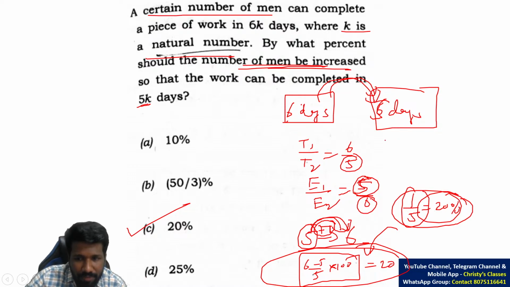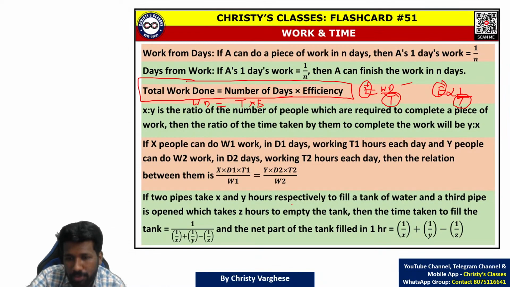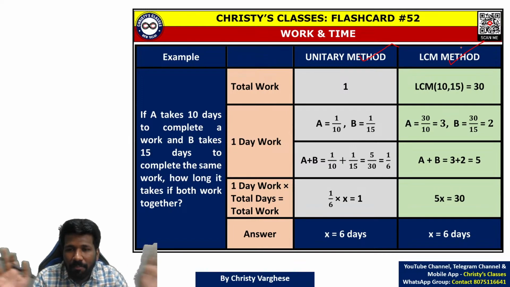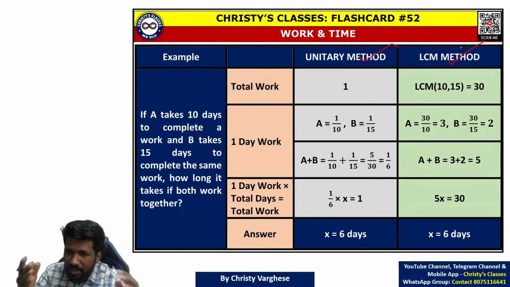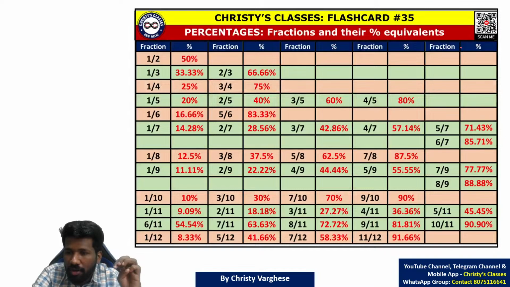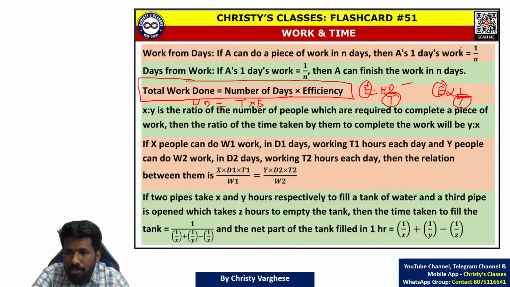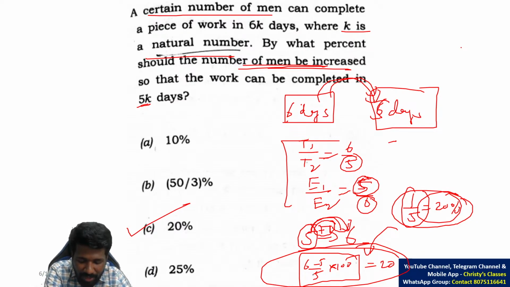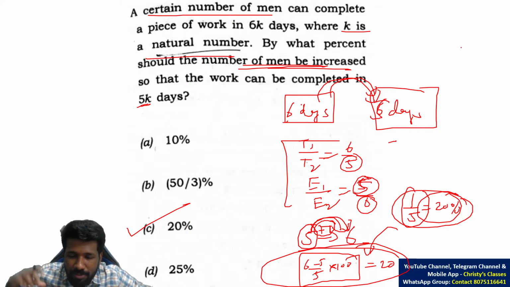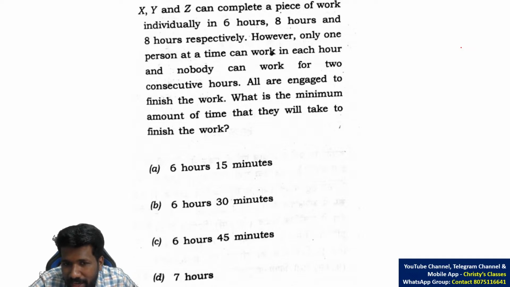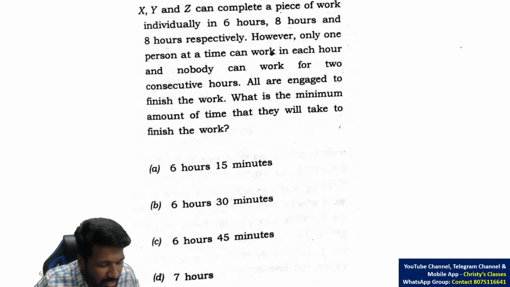Again, this is not the only way. Here I have used the proportionality idea. The other way is you can use the unitary method and LCM method, which I have taught in class. Due to lack of time, I am not explaining multiple methods for the same question. So check that out. Those of you who are not okay with the efficiency method can go for the unitary method and LCM method, which we have discussed. But that needs more steps in this question, because the question didn't clearly say how many men or the efficiency of each man. If the question has that structure, the unitary method and LCM method are better. I will show you an example of that. In the next question itself, the unitary method and LCM method are better.